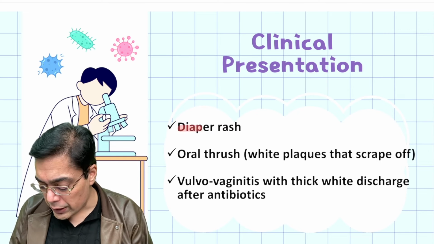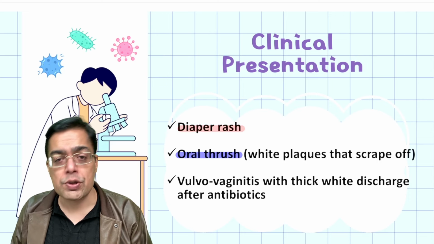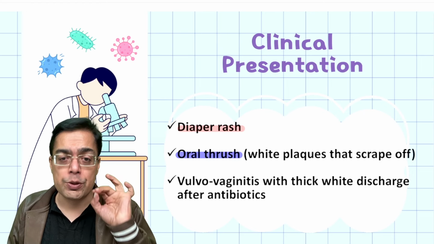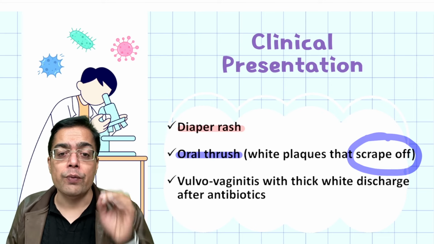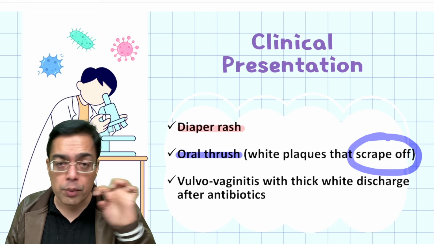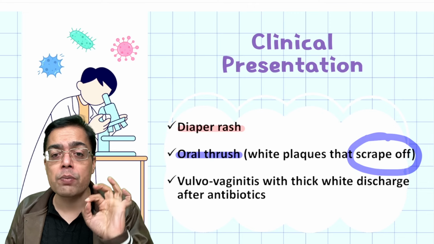In a small child you see diaper rash. Or it can talk about an individual who's going to be having the presence of oral thrush. Oral thrush is in presence of a whitish plaque which typically can be removed. Why do I talk about this? When you're talking about a whitish plaque which cannot be removed in an individual, that is suggestive of leukoplakia. This is a whitish plaque which can be removed.